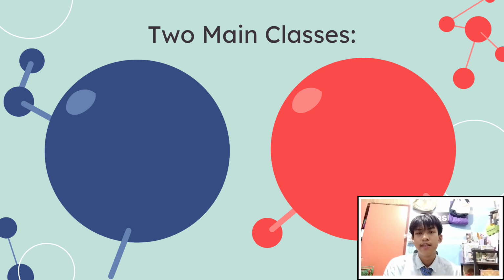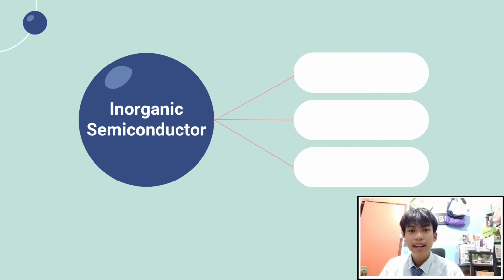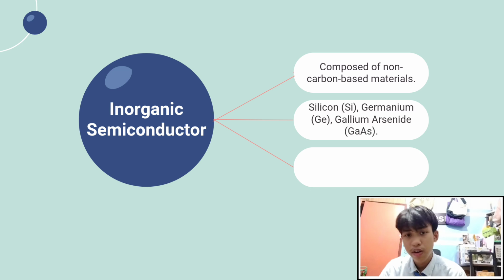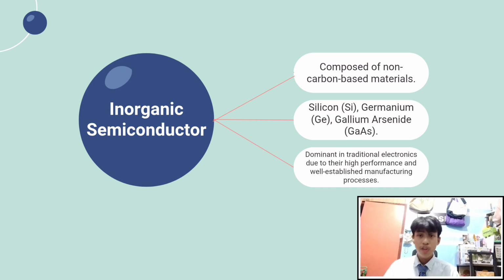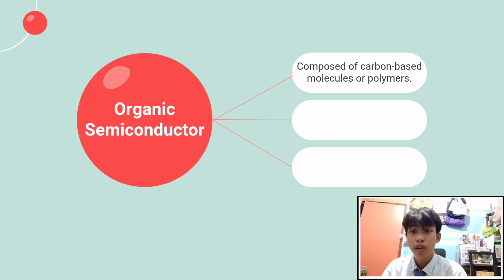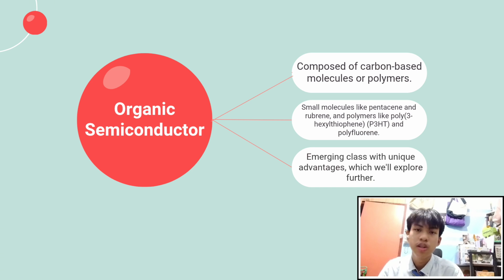The two main classes are inorganic and organic. Inorganic semiconductors are composed of non-carbon-based materials, for example silicon, germanium, and gallium arsenide. They are dominant in traditional electronics due to their high performance as well as established manufacturing processes. Organic semiconductors are composed of carbon-based molecules or polymers, for example small molecules like pentacene and rubrene, and polymers like polythiophene and polyfluorene. They are an emerging class with unique advantages, which we will explore further.